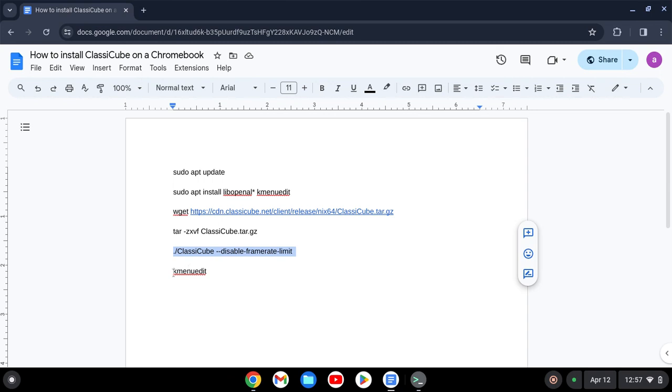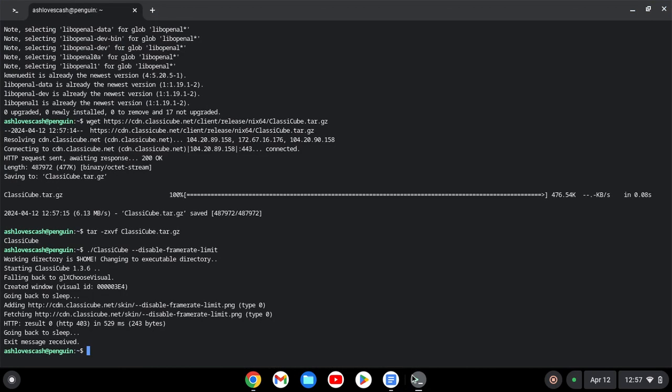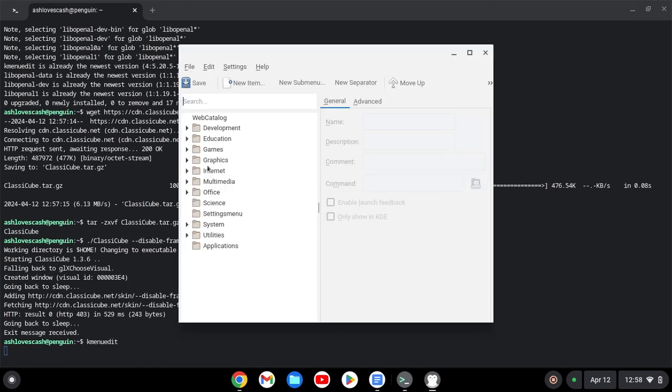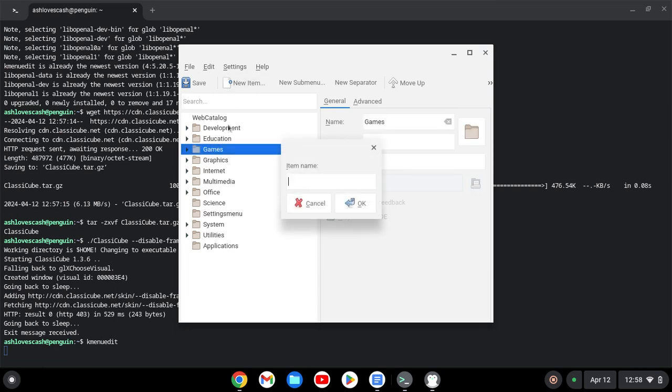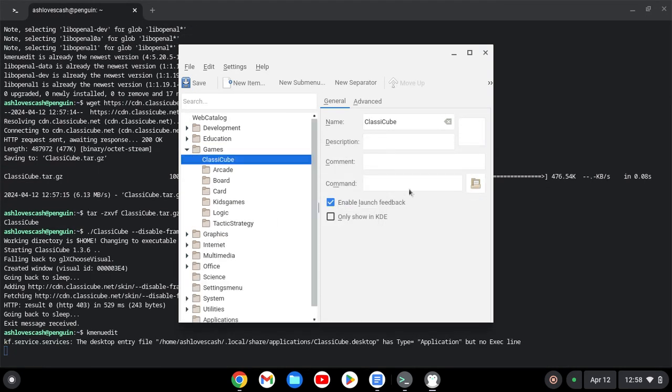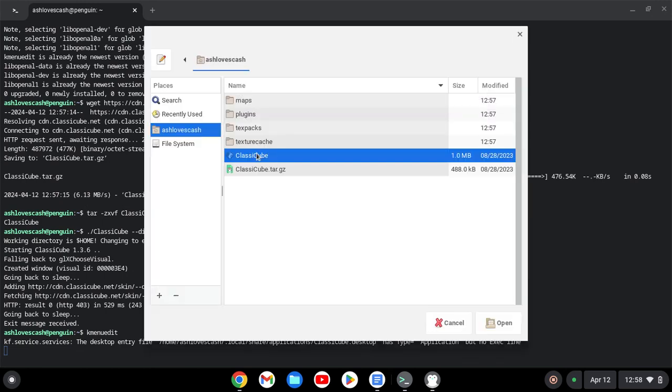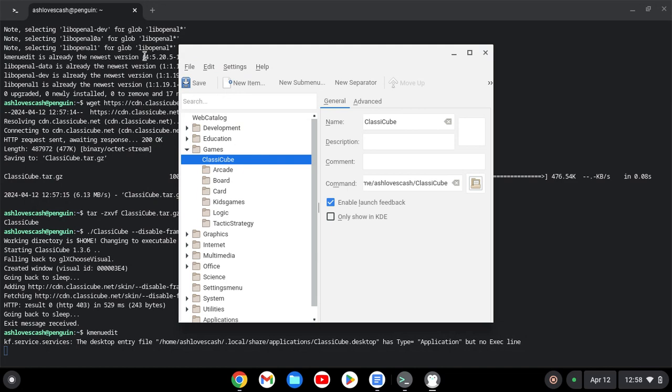What you want to do is copy the last code. Okay, so what you want to do is click Games, and then press New Item, and then type in ClassiCube, and then press OK, and then now we will click this, and then save the launcher.